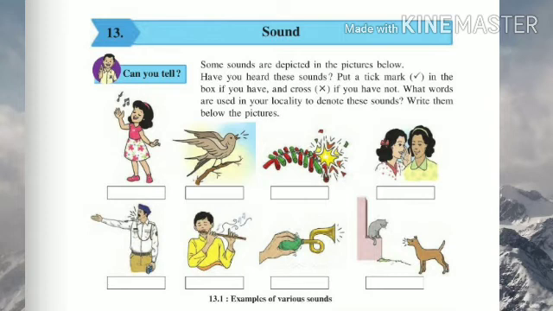The next image is the sound of a chirping of a bird. And we all have heard this sound also. So put a right tick there and write there chirping of a bird. The third one is the sound of bang bang.